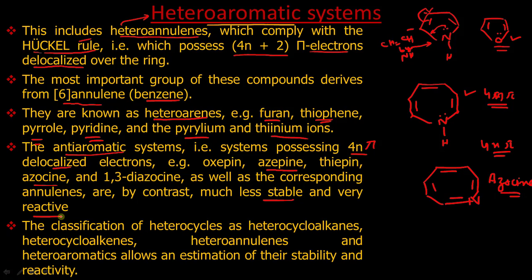So what we have done so far is we have classified heterocycles as heterocycloalkanes, heteroannulenes, and heteroaromatics. Now why have we classified them? Because this classification allows us to estimate their stability and reactivity. Like we said, anti-aromatic compounds are less stable and more reactive than aromatic compounds. So looking at the structure, which category they belong to, we can have an idea about their reactivity and stability. That's why the classification of these heterocycles is very important.